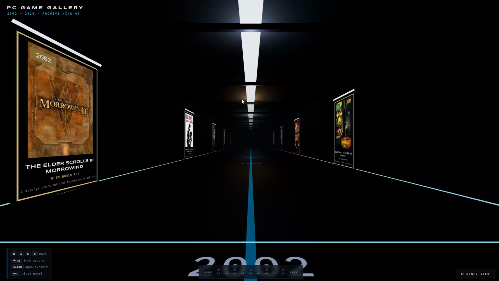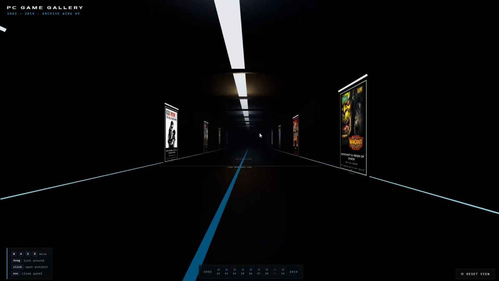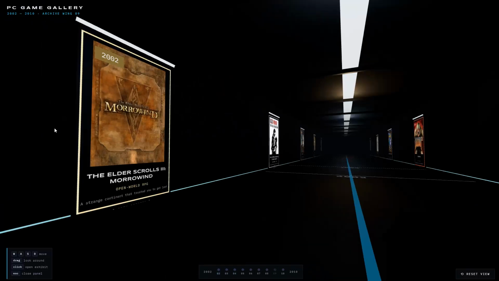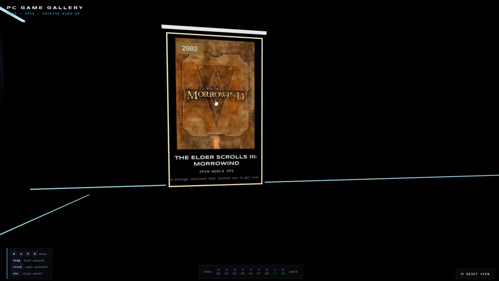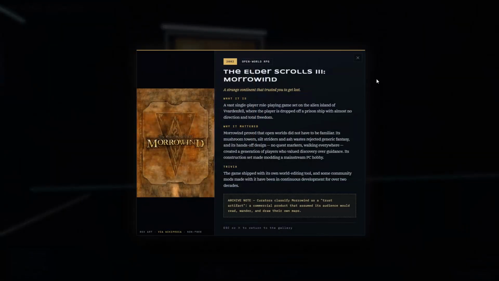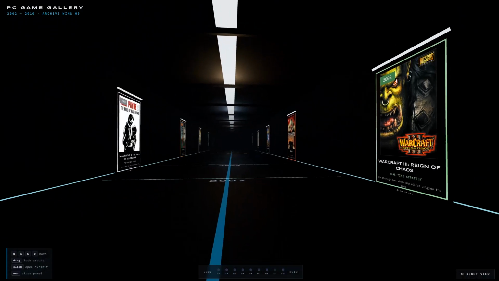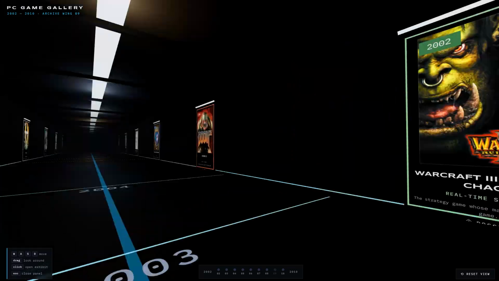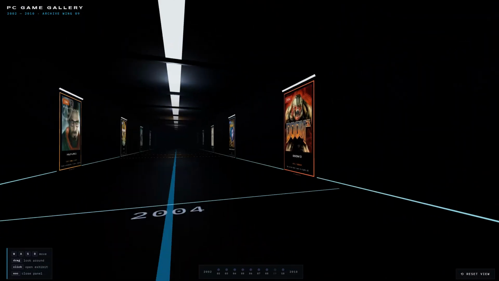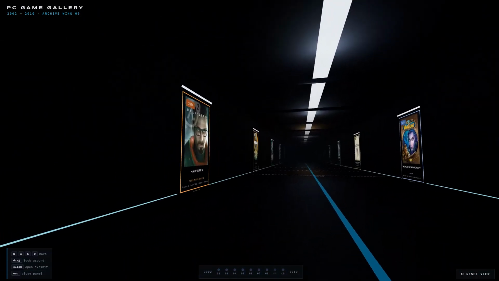This is a 3D art gallery, which was built based on video games that fall into my prime time, from 2002 to 2010. And I'll walk you through it. You can go through this gallery, have a look at the images, turn around, and click on a game, and then you see some information about the game itself. So that's basically the application. I was really, really impressed with that, because you can see the images and the animation, you can go through it, and so on.